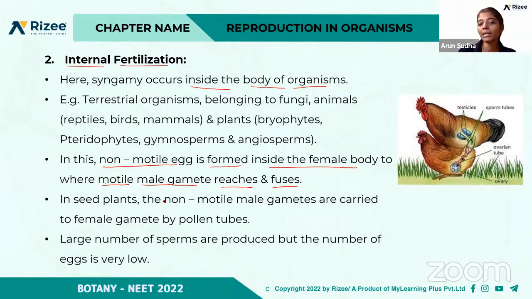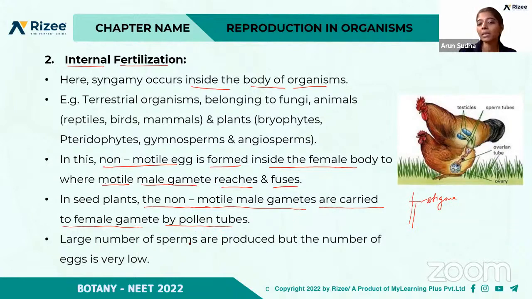But in seed plants, the non-motile, that's what we saw, right? The non-motile male gametes are carried to the female gamete by pollen tubes. That occurs whenever the pollen grain sticks to the stigma. There occurs a formation of the pollen tube, and through this pollen tube the male gamete reaches the female gamete. So in seed plants, the non-motile male gametes are carried to female gametes by pollen tubes.